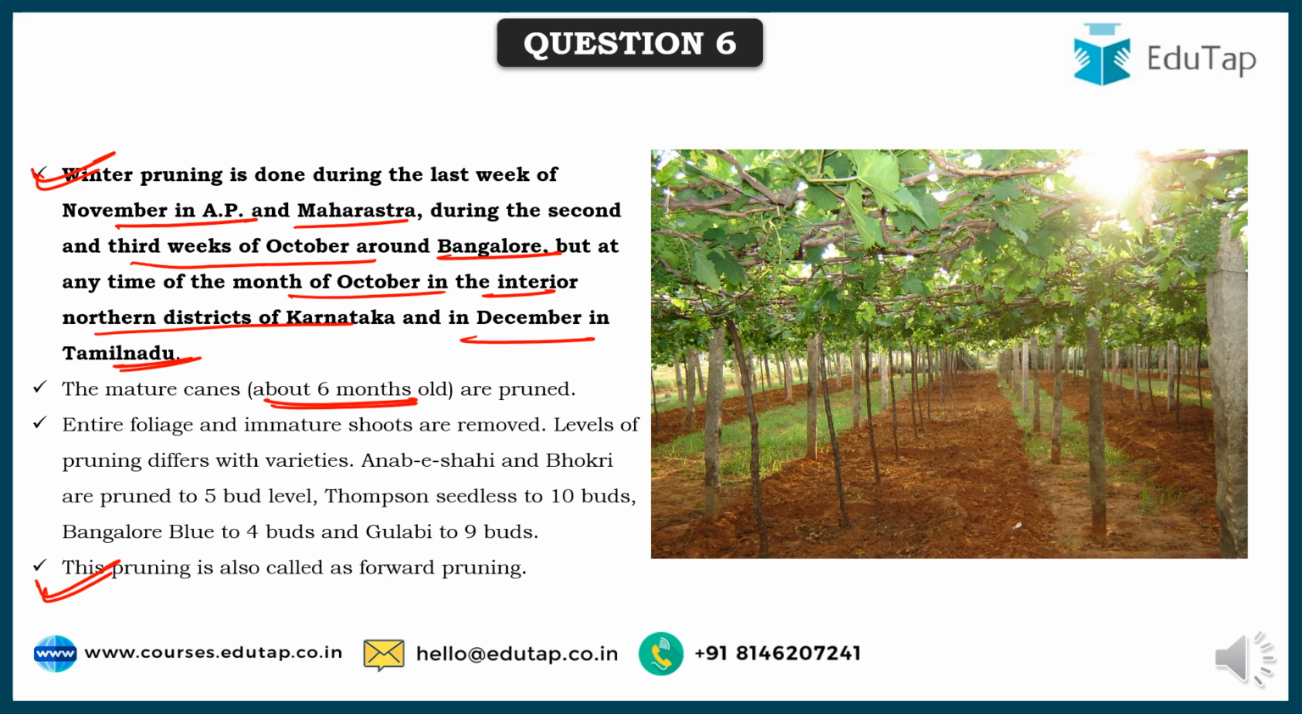But in summer pruning, only one or two tertiary shoots are retained on secondary shoots, which then give out healthy and stout shoots. But here too the mature canes about 6 months old are pruned, and as you can see, the entire foliage and immature shoots are removed. The levels of pruning differ with the various varieties of grapes being grown. For Anab-e-Shahi and Bokri, they are pruned to 5 bud level, but Thompson Seedless is pruned to 10 bud level. So as per the variety of grapes being grown, the pruning also differs.